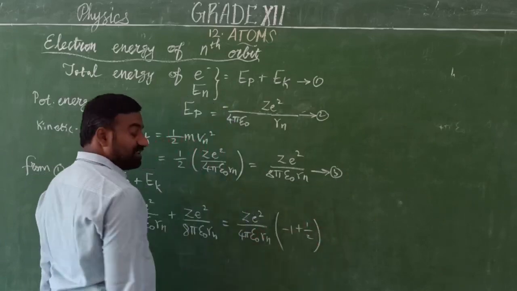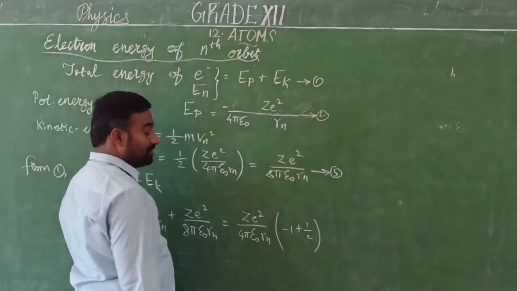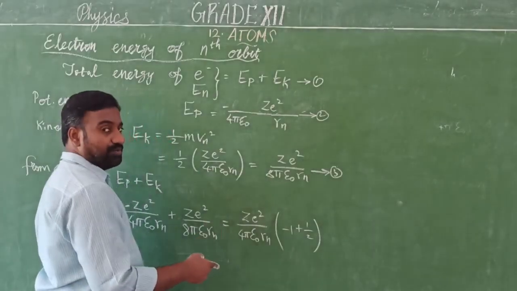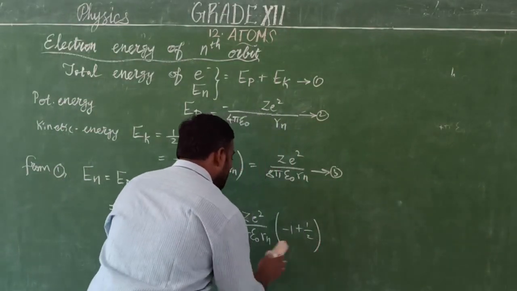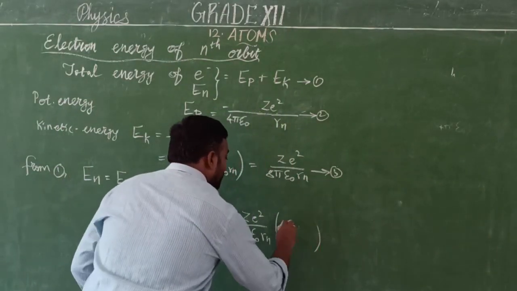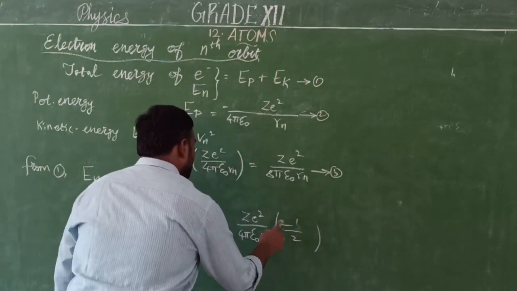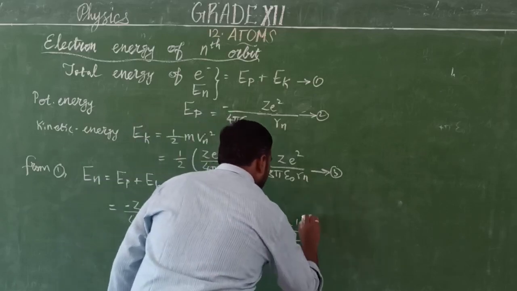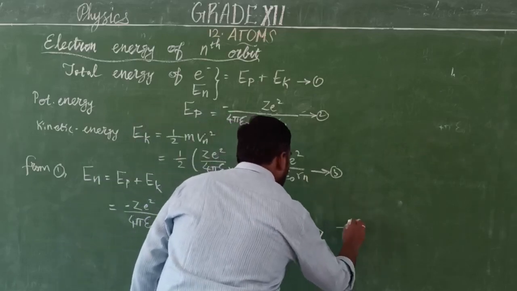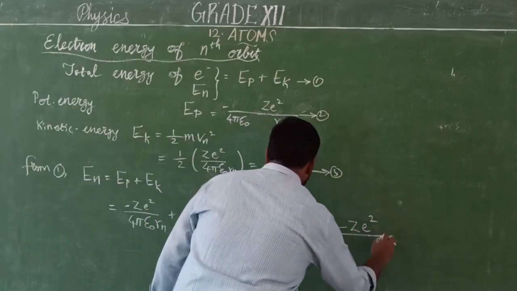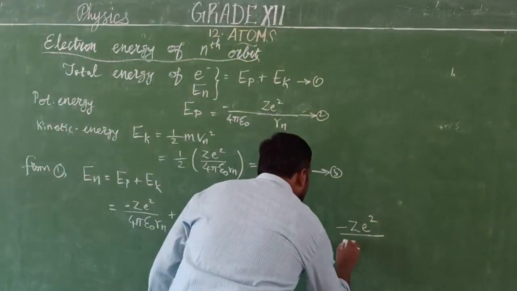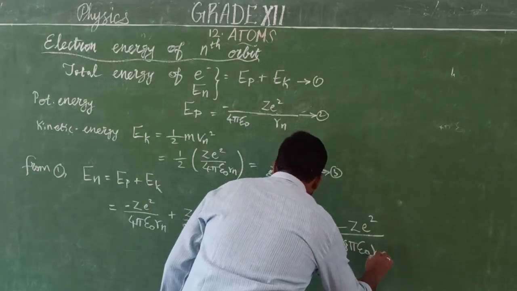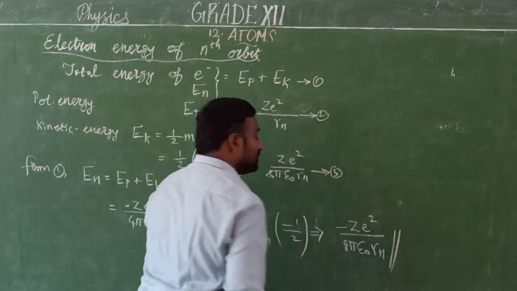If we take cross multiplication, we get minus 2 plus 1 by 2. What is the value? Minus 1 by 2. So take the minus outside. Finally, the energy will be minus Ze square by 2 4s are 8 by epsilon naught into Rn. So this is the total energy.